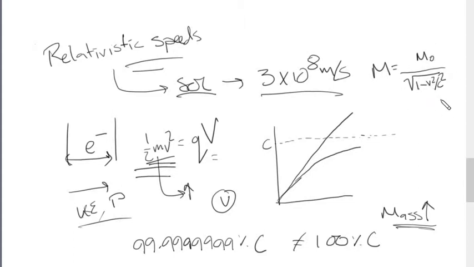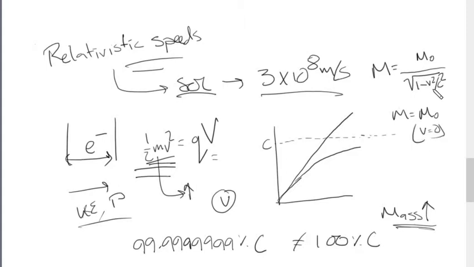Let's see what this equation actually means. c square is the speed of light squared, v square is the speed of the particle squared. When you're stationary, what is the value of v square? 0. So 1 minus 0 is 1, and root 1 is 1. So m is equal to m naught when v is equal to 0.